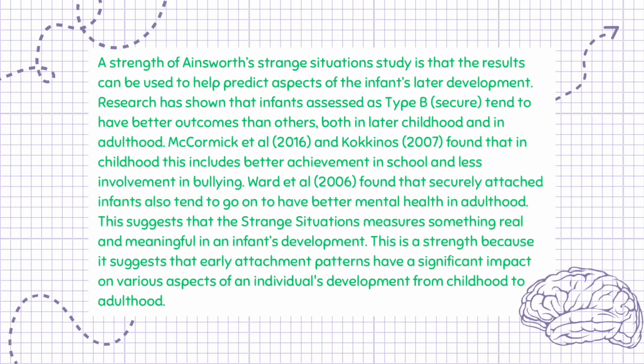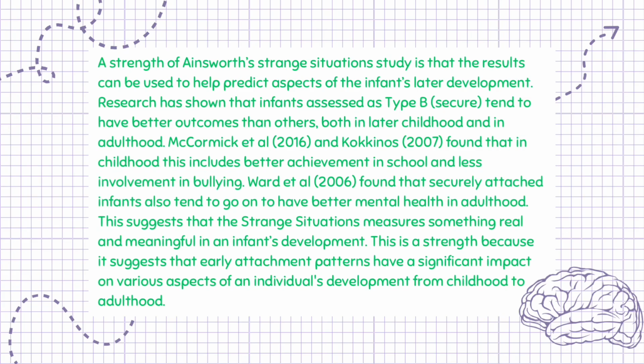A strength of Ainsworth's strange situation study is that the results can be used to help predict aspects of the infant's later development. Research has shown that infants assessed as Type B, secure, tend to have better outcomes than others, both in later childhood and in adulthood.